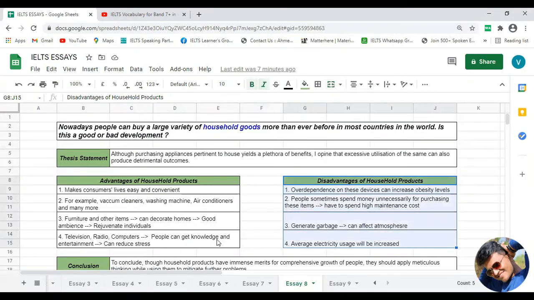Now it's time to discuss body paragraph number 2, in which we are going to discuss disadvantages of using these products above a certain limit, right? So without wasting any time, let's start discussing body paragraph number 2.